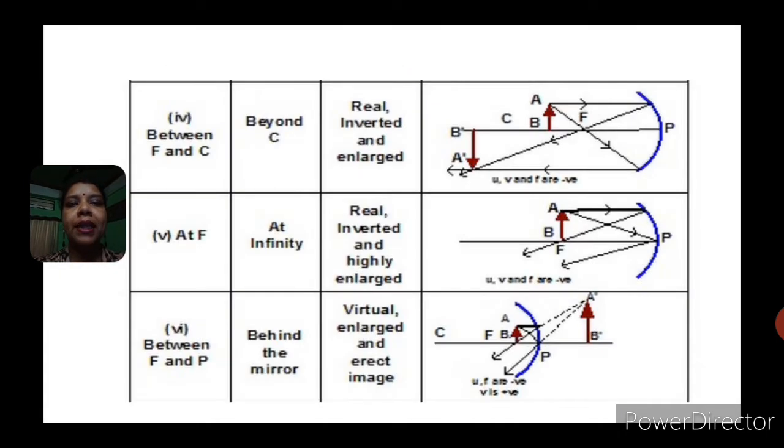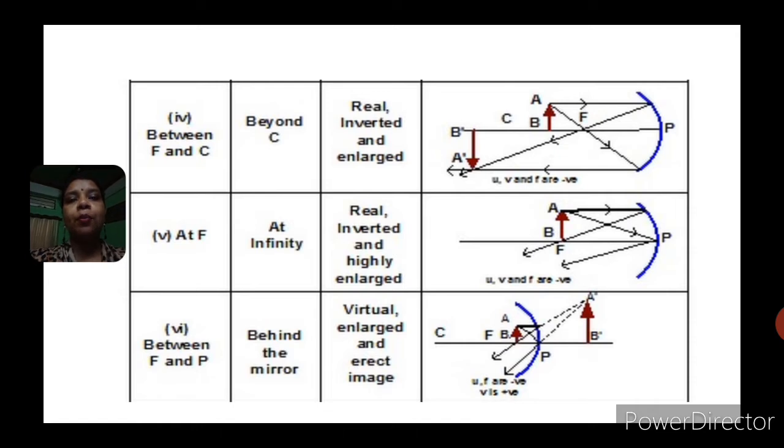If we place the object between focus and center of curvature, the image will be formed beyond the center of curvature, highly enlarged or magnified. Again the image will be real and inverted.